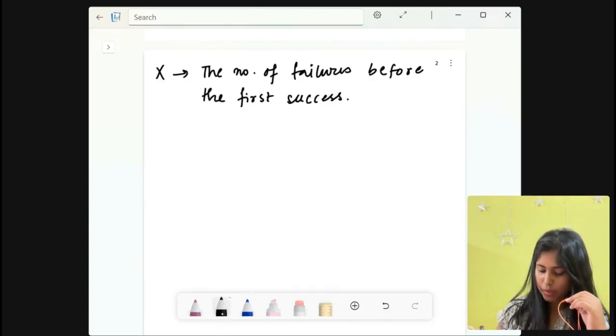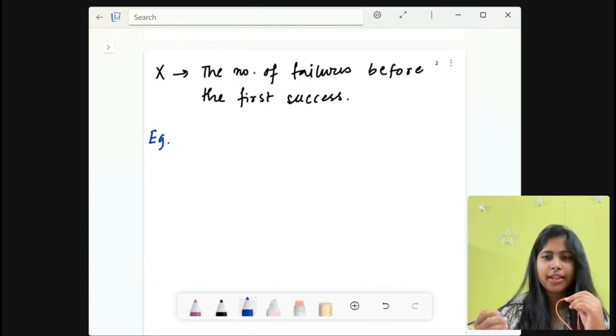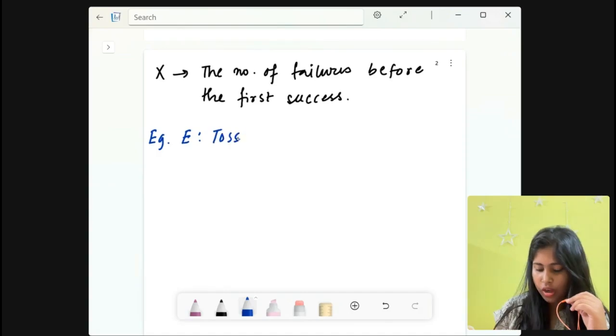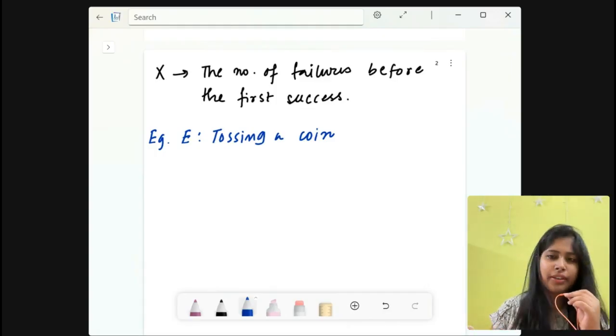I'm writing the example. Let us say that the experiment is tossing a coin. If you toss a coin, there are two cases, head or tail.